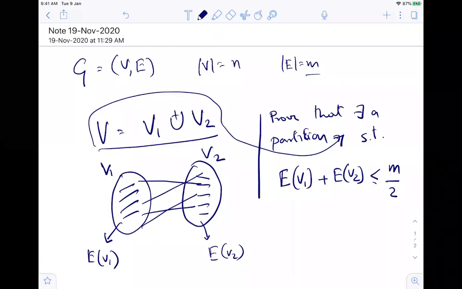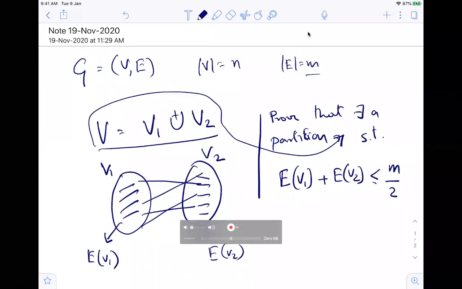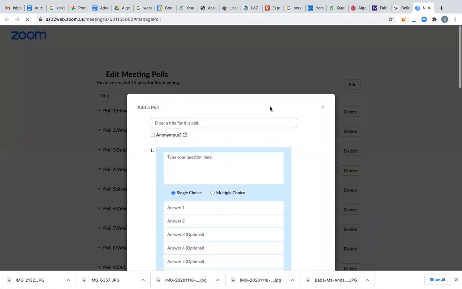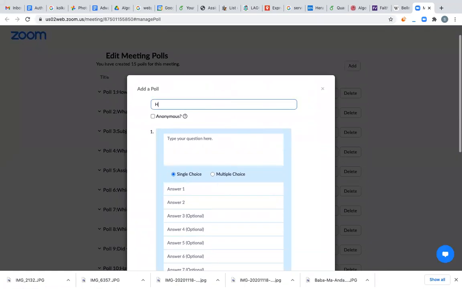Anybody else? I would like to really know how many of you have actually tried this problem. I really want to see this, because this has been there for some time. So this is which problem? Problem 12 in problem set 2, right?